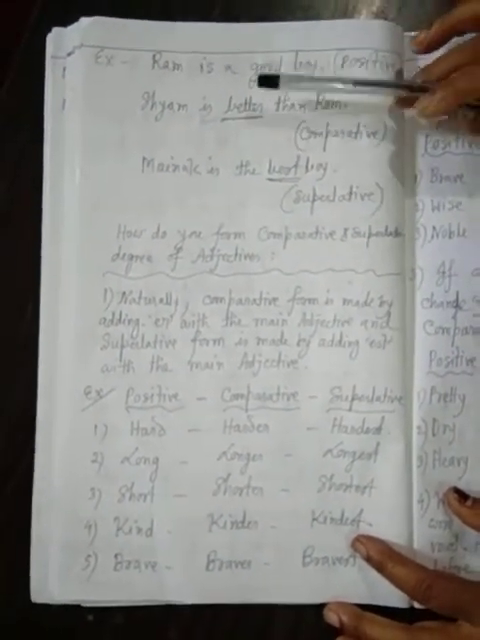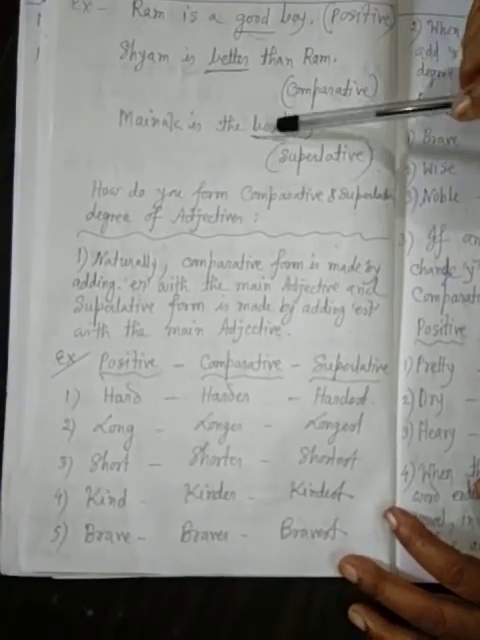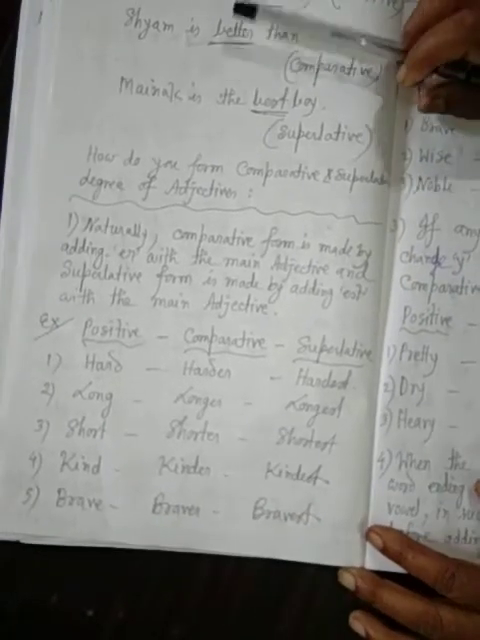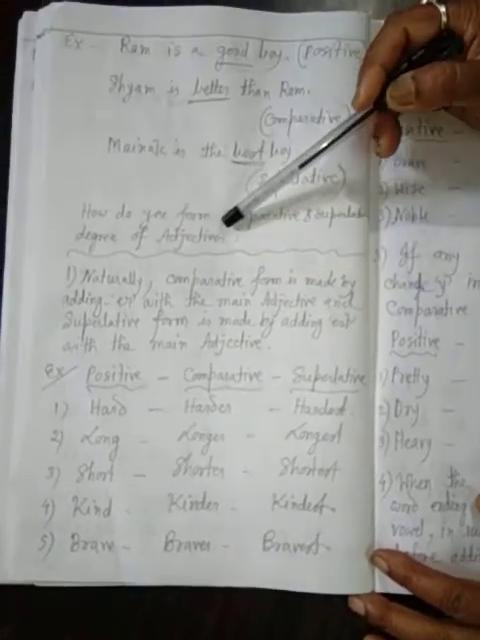Positive: Sham is better than Ram. Comparative: Moina is the best boy. Superlative. Okay. How do you form the comparative and superlative degree of adjective? There are some rules. Number 1.